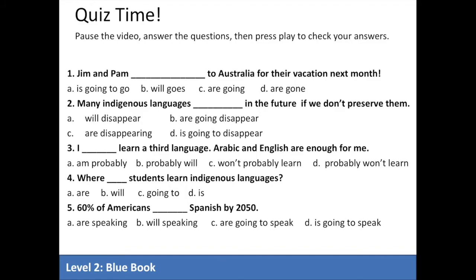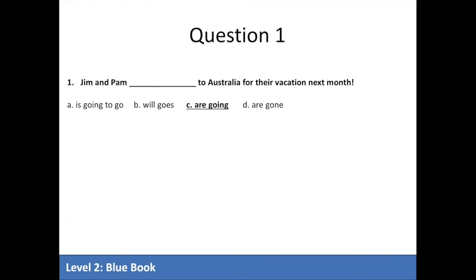Question 1. Jim and Pam blank to Australia for their vacation next month. Again, here we have a plan. They have a vacation next month, so we can use the present progressive. C is correct.